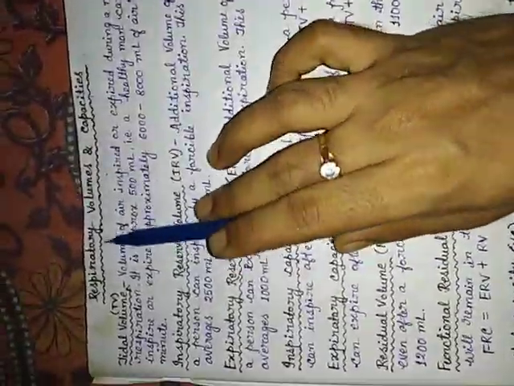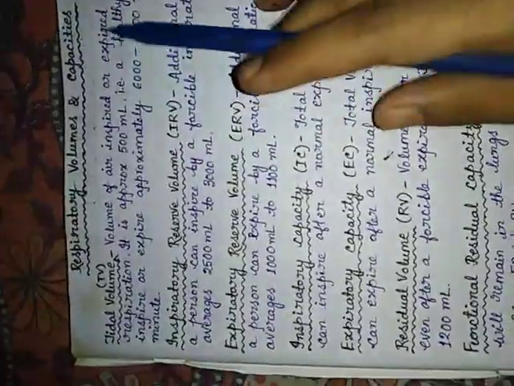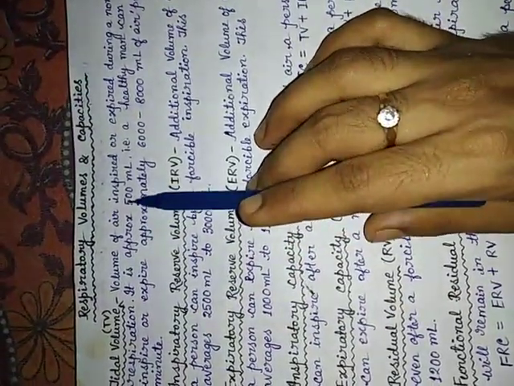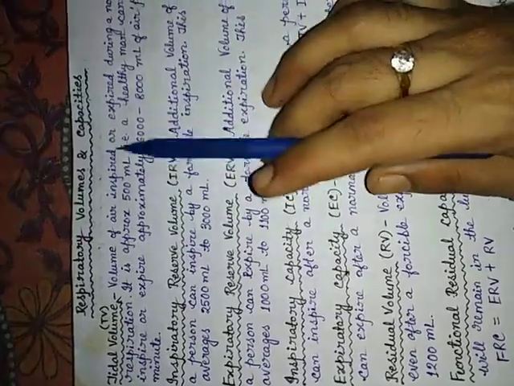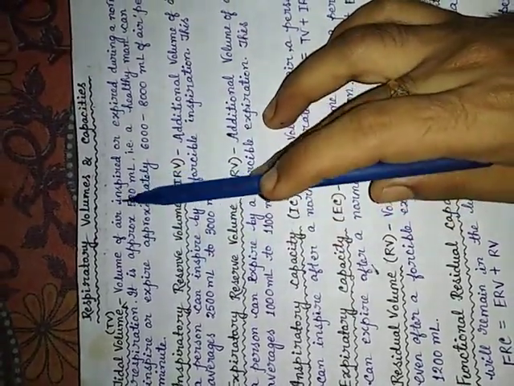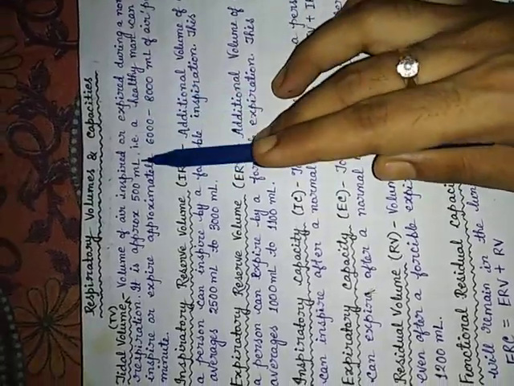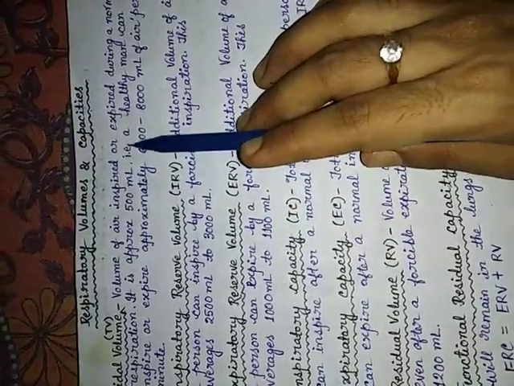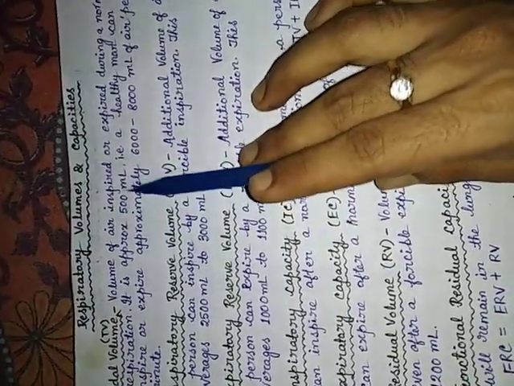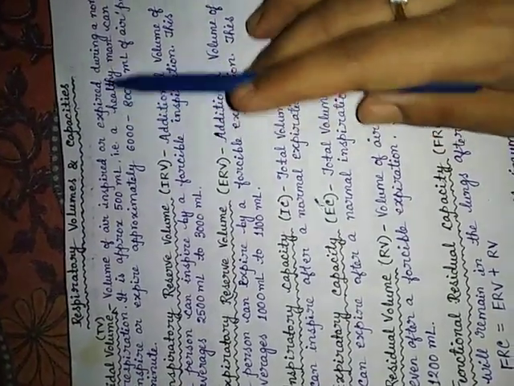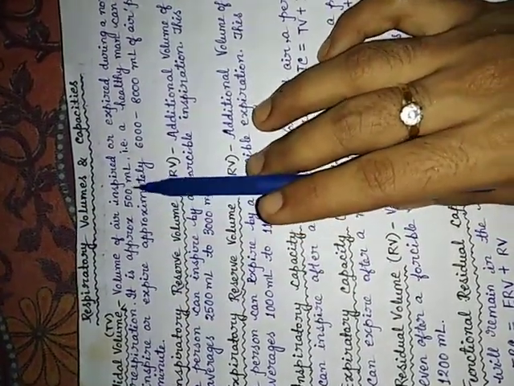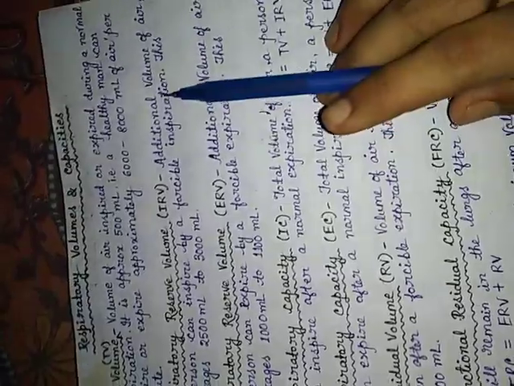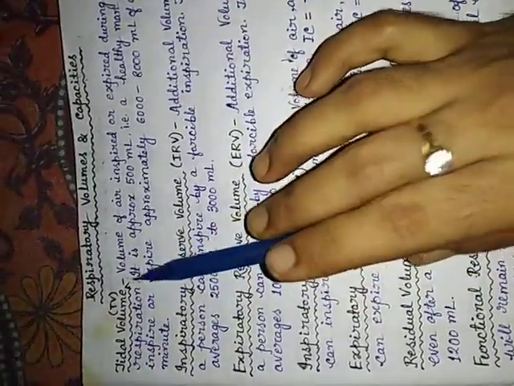Now I am going to discuss some respiratory volumes and capacities. We have to learn them. First is the tidal volume. Tidal volume means the volume of air which is inspired or expired during normal respiration. Means during normal respiration the volume of air we inspire or inhale, or similarly during normal respiration the volume of air expired or exhaled from the lungs. This is the tidal volume. It's approximately 500 ml, but a healthy man can expire approximately 6000 to 8000 ml of air per minute.